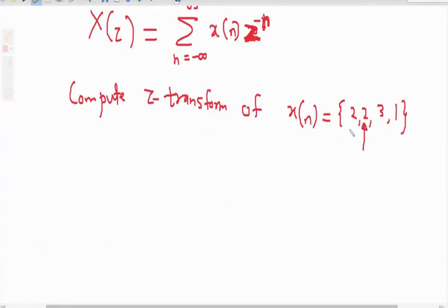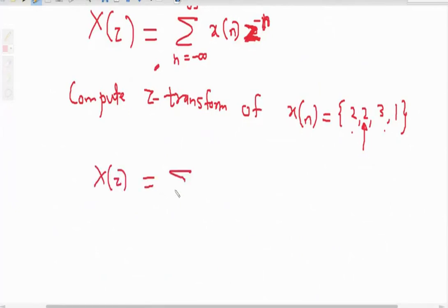Now my x of n is present from -1 to +2, and this arrow means n equal to 0, this is n equal to -1, this is n equal to 1, this is n equal to 2. As my x of n is present from -1 to 2, I need to change the summation limits from -1 to 2.